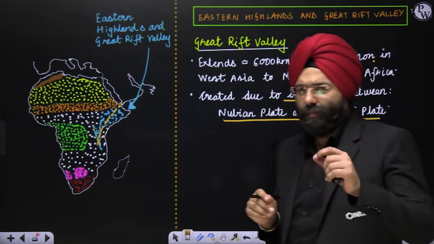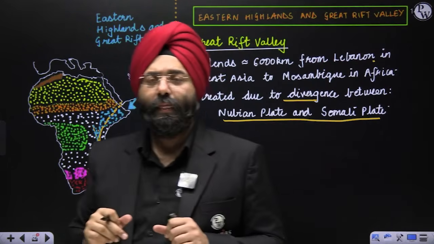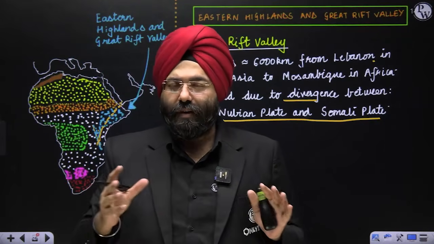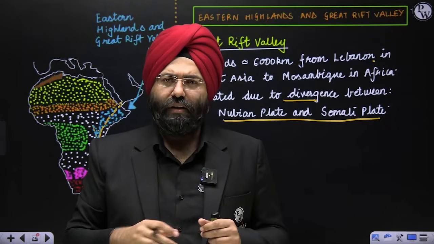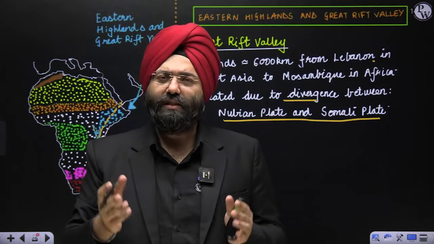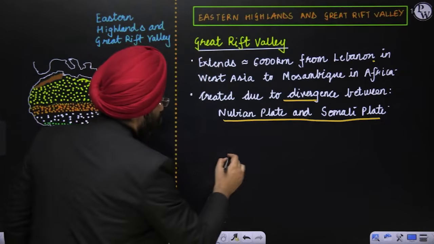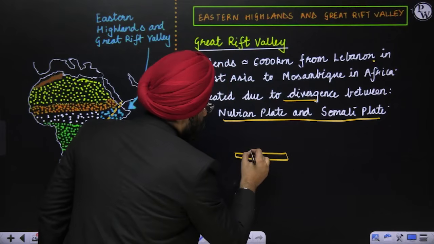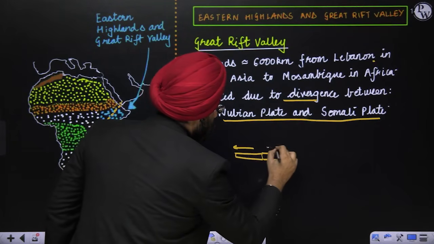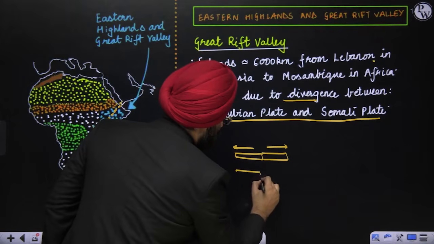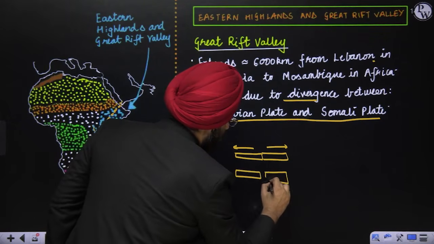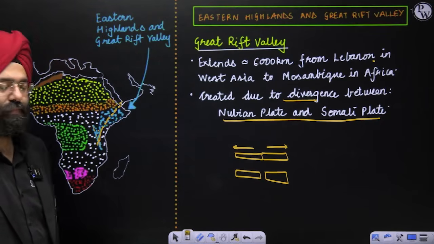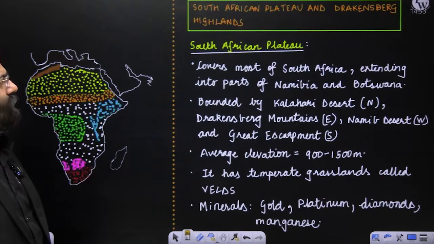We have done it in the plate tectonics chapter also, in the physical geography series which is going on on YouTube, where we had done what you mean by diverging plate boundaries and so on and so forth. You have done all those things. Divergence, convergence and all. So if you see, when the plates are basically moving apart, due to endogenetic forces, let us say this plate is moving, this plate is moving. So obviously with time, you will see certain Rift Valley-like structures that are being created. So this is being studied over here. Clear? Let's move to the South African Plateau and Drakensberg Highlands.